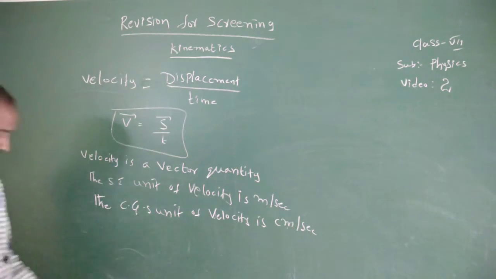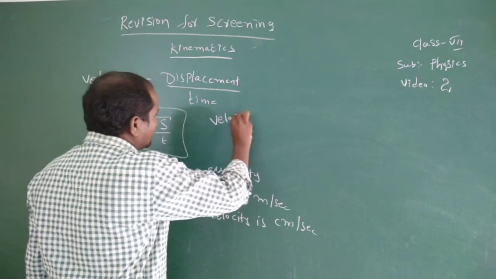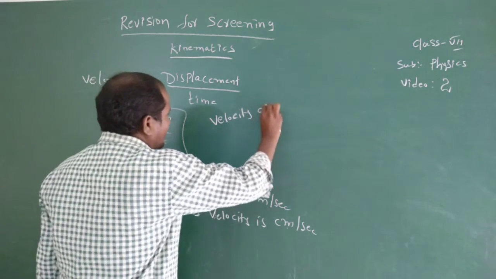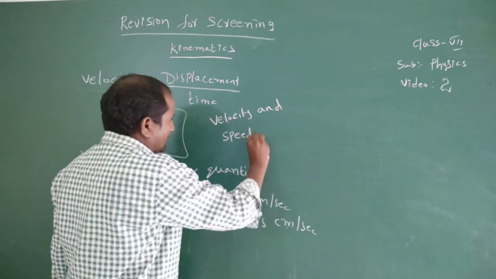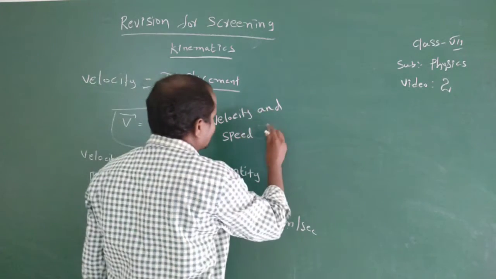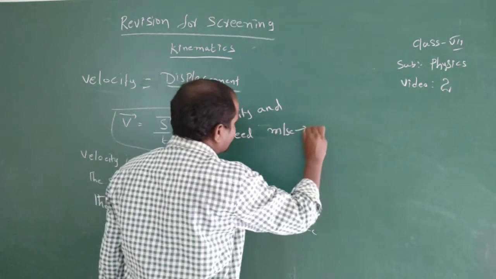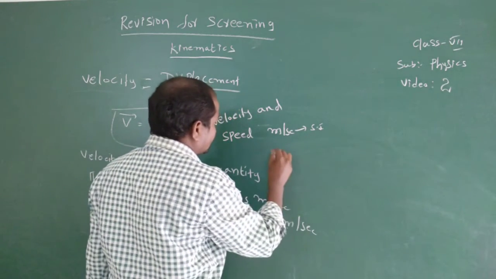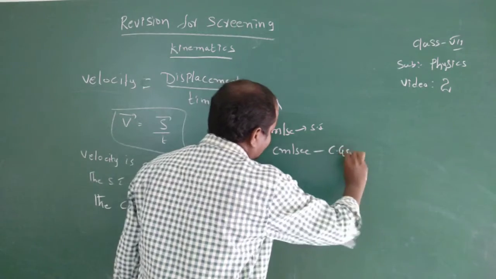Okay, here velocity and speed have the same units, that is meter per second in SI, centimeter per second in CGS.